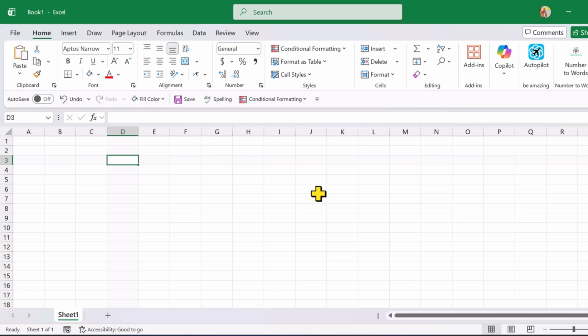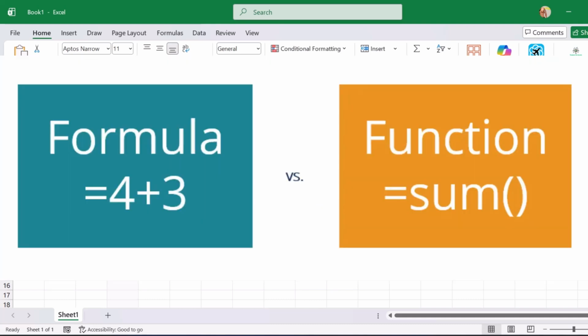Before we go any further, we need to clearly understand what formulas and functions are and how they work. This is very important because once you understand the basics, you'll be able to create more advanced formulas easily. You may notice that I'm using the words formulas and functions almost the same way. That's okay. A formula is a calculation. A function is a built-in tool that helps you perform that calculation.